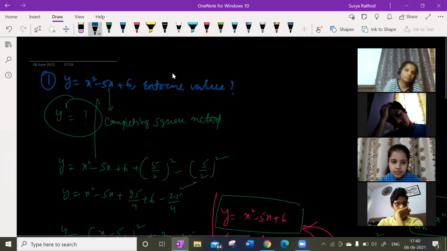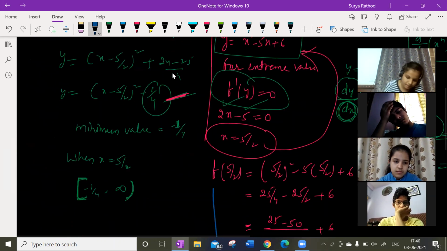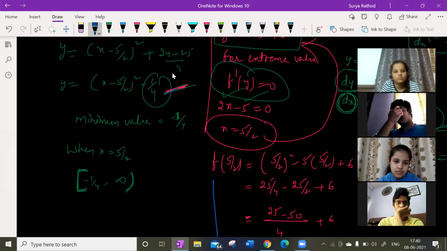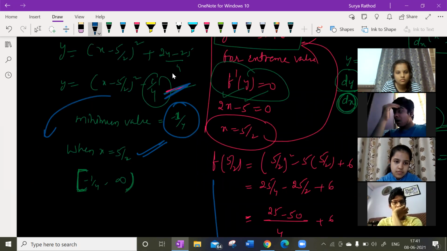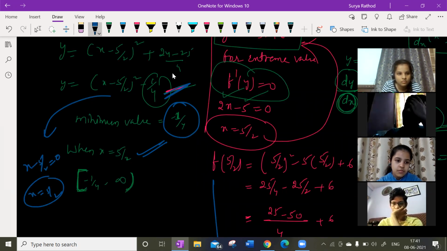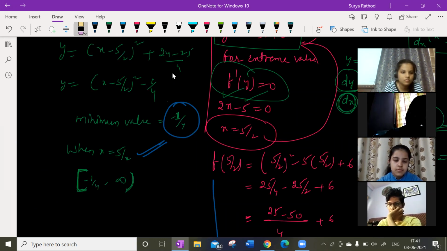So try to follow the completing square method. If I follow it, look at this: x minus 5 by 2 whole square minus 5 by 4. So my minimum value is minus 5 by 4, when x is equal to 5 by 2, that is when x minus 5 by 2 is equal to 0. He's asking the minimum value, so whatever I get here is my minimum value.